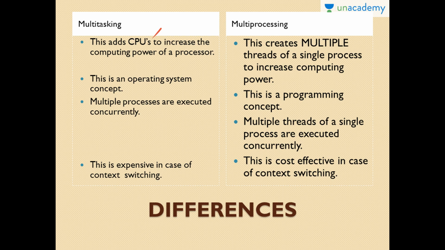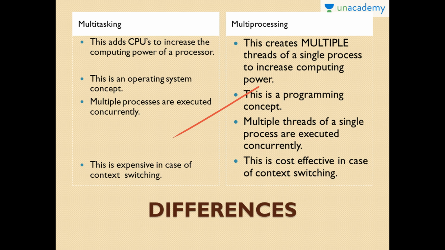Basically, the bookish definition for multitasking would be adding some CPUs to the processor, which increases the processor power. And multiprocessing is dividing a single process into multiple threads so that it increases the computing power. Multitasking is basically an operating system concept, since we're adding a number of CPUs to the processor, whereas multiprocessing is a programming concept, that is multithreading. In multitasking a number of processes are executed concurrently, whereas in multiprocessing one process is divided into a number of processes.